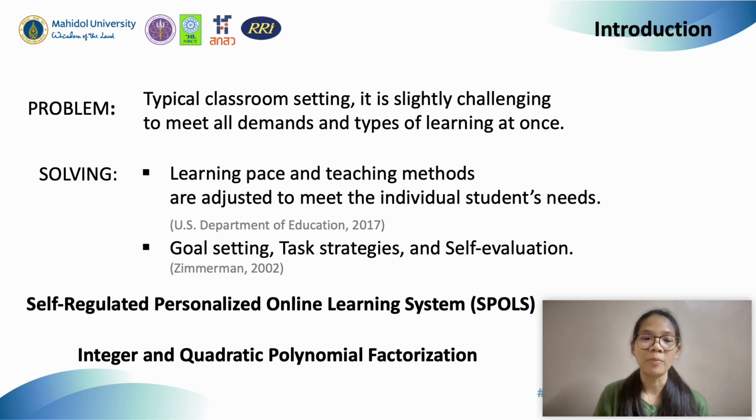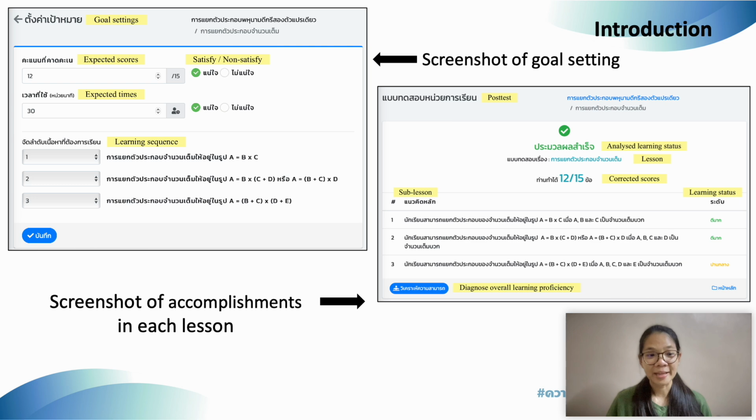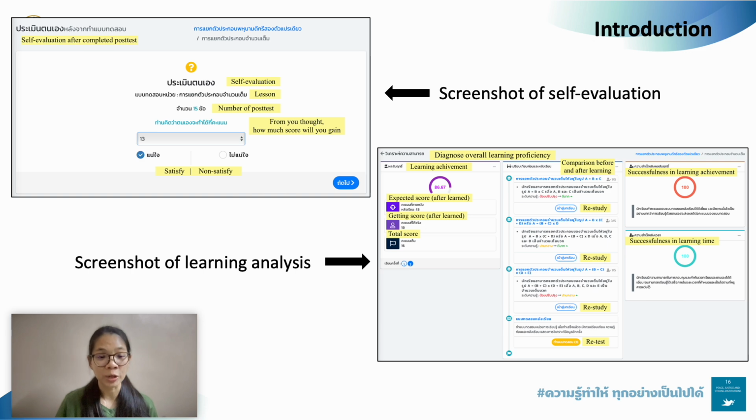So the idea came up to develop the self-regulated personalized online learning system, or SPALS for short, for learning mathematics, with the content of integers and quadratic polynomial factorization. This is an example of the learning system that I mentioned before. Next, we also have other features included in the developed learning system.